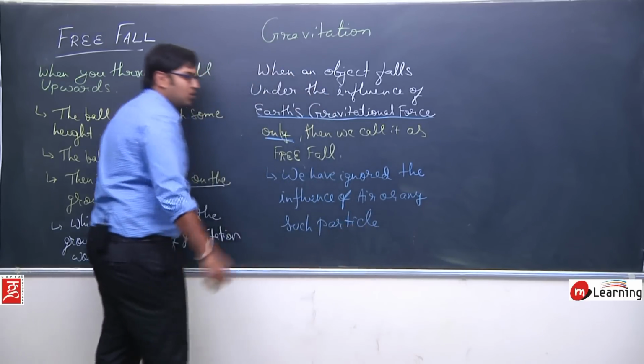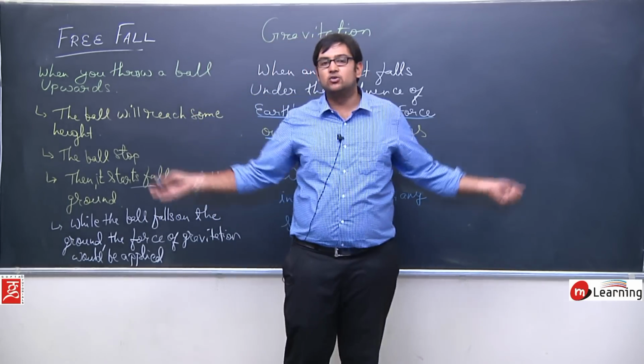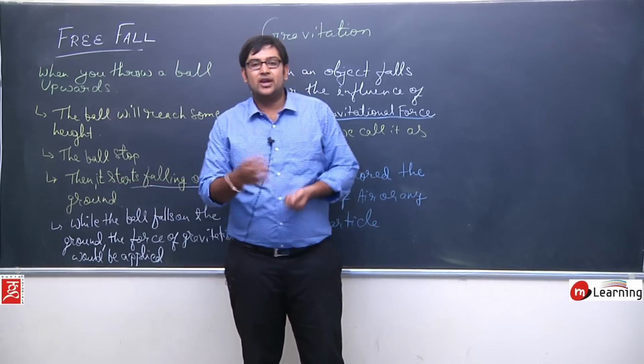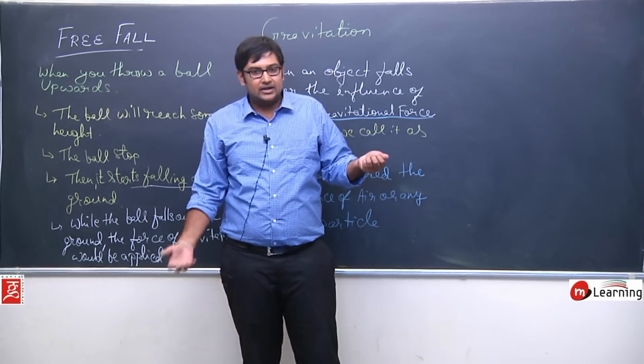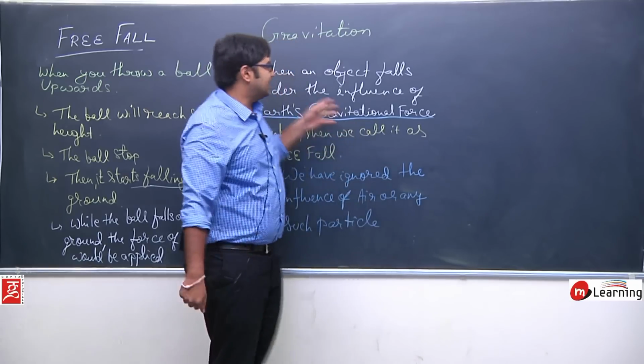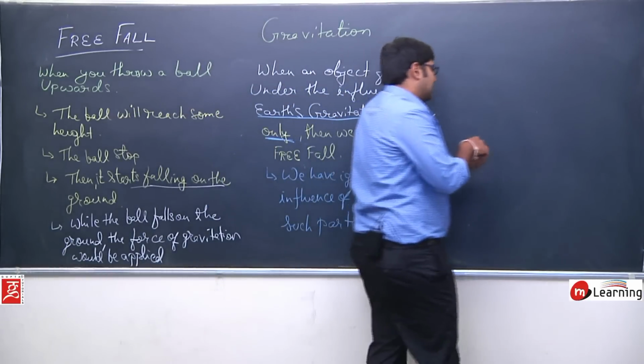I am not considering the influence of any such particle, I am considering that there is a vacuum. You are standing in a vacuum and you have thrown a ball like this and the ball starts falling on the ground, and there is only the influence of the gravitational force. So what situation I am considering, try to understand this.